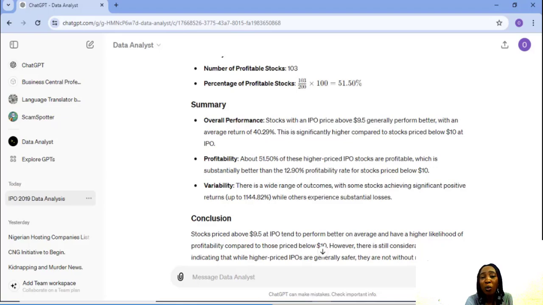So the summary, overall performance, stocks with an IPO price above $9.5 generally perform better with an average return of 40.29%. This is significantly higher compared to stocks priced below $10 at IPO. Profitability, about 51.50% of these higher priced IPO stocks are profitable, which is substantially better than the 12.90% profitability rate for stocks priced below $10. Variability, there's a wide range of outcomes, with some stocks achieving significant positive returns up to 1,144.80%, while others experience substantial losses. Conclusion, stocks priced above $9.5 at IPO tend to perform better on average and have a higher likelihood of profitability compared to those priced below $10. However, there is still considerable variability, indicating that while higher priced IPOs are generally safer, they are not without risk.